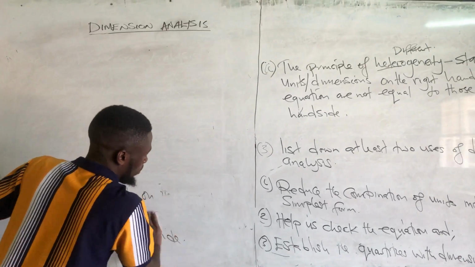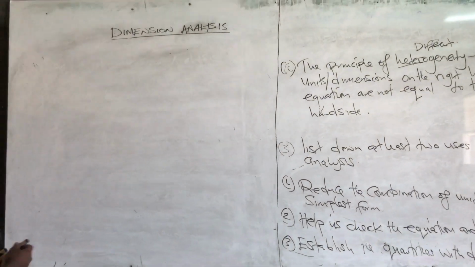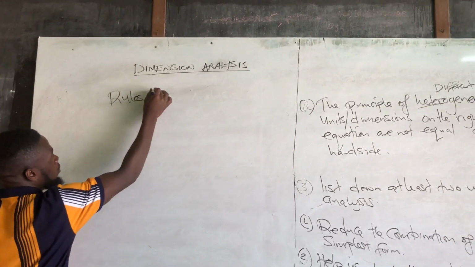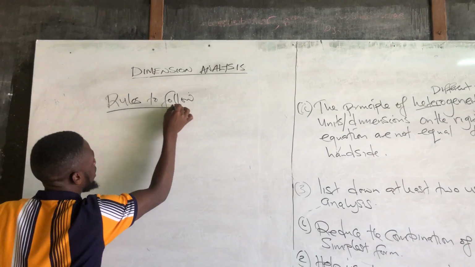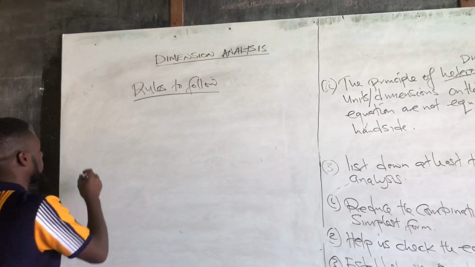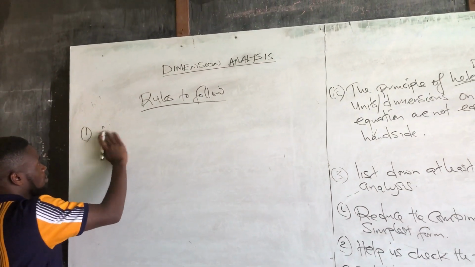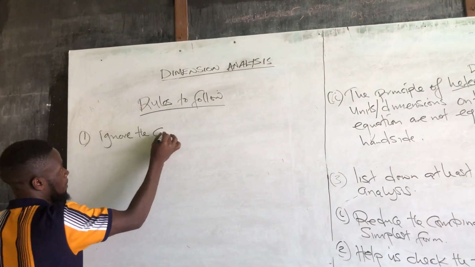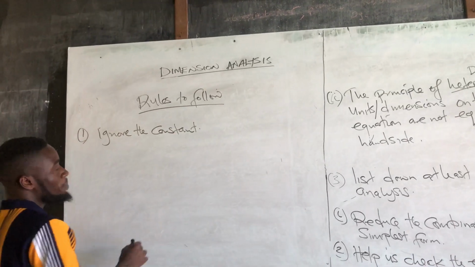So, clues to follow when you are doing dimension analysis or when you answer the question here. The first one: always ignore the constant. What do I mean by the constant here?